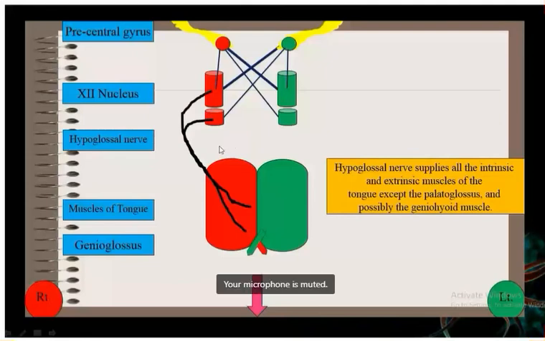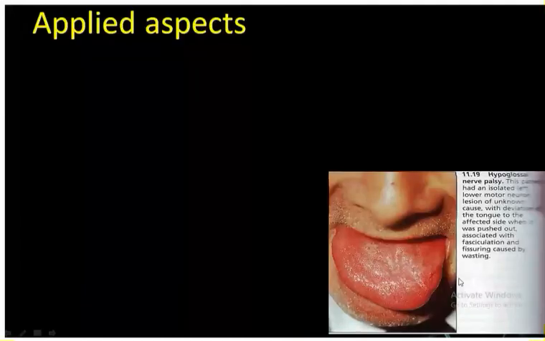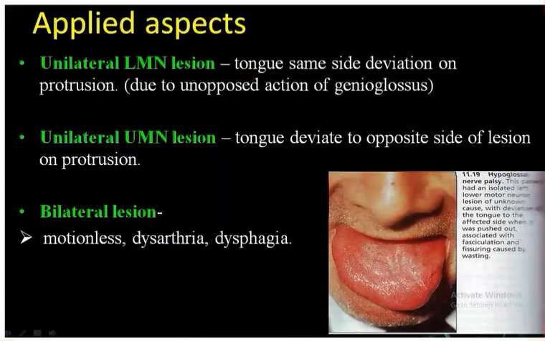So what mainly you can see in this diagram also, just see over here, the patient is having the lower motor neuron lesion. So now what happened? Which side is the protrusion towards? Protrusion is towards the left side. That means the right genioglossus muscle has been paralyzed. The muscle of the right side has been paralyzed. Lower motor neuron lesion. Is it clear this one? Yes, ma'am.